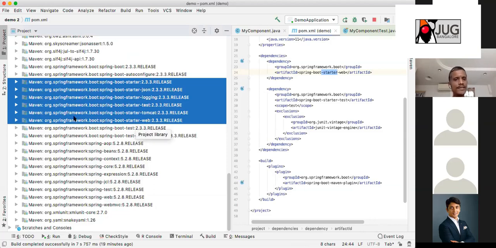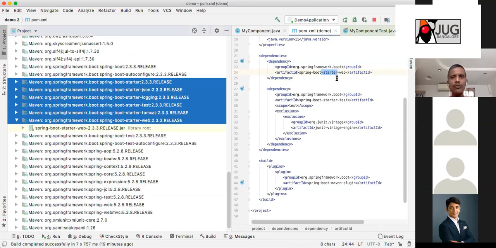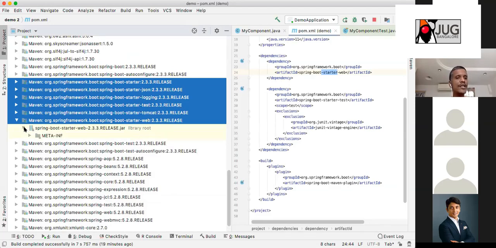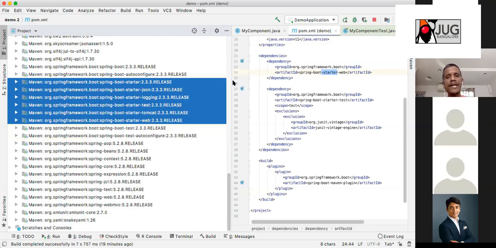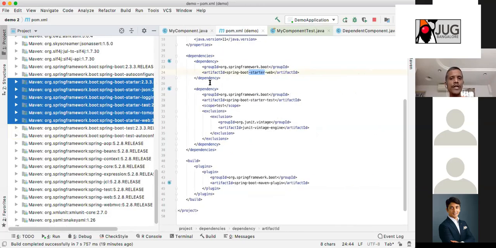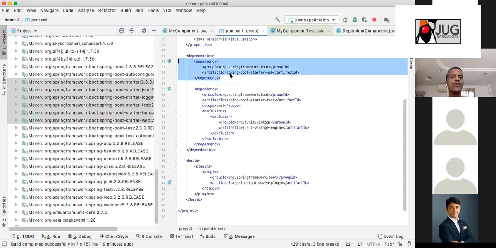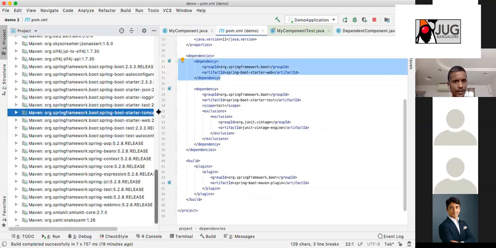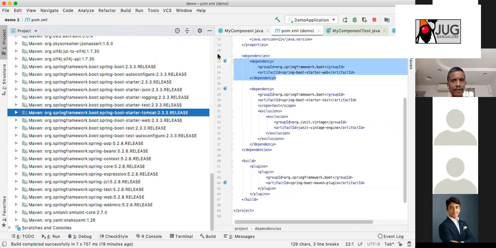So what do the starters do? If you say web, what are all the beans that you need in the web? You need a REST controller, all that stuff. It will pre-assume things and load them for you. That is how it makes it rapid application development: rather than you doing it, the dependency that you add is what brings in all these items. That's the idea.